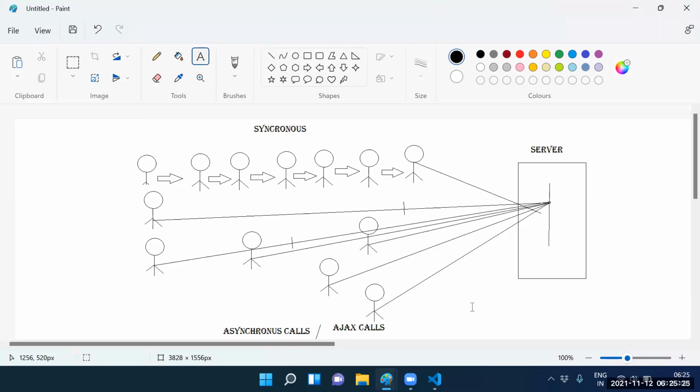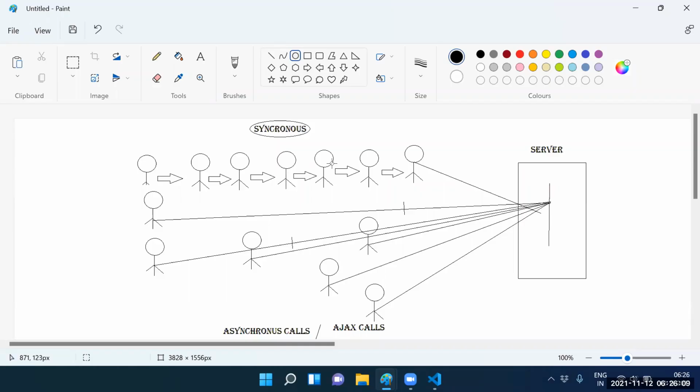Guys, can I tell you daily routine examples? For example, you want to go to a movie. They verify the tickets, right? How do they verify the tickets, one by one or not? Yes, one by one. Verifying the tickets one by one, what do you call it? Synchronous. Person 1's ticket is verified, then he enters the theater. Then person 2, person 3. So these kinds of calls we call synchronous calls.